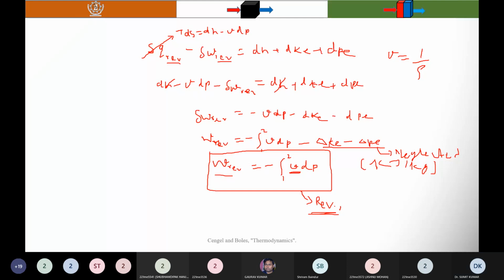Now in the case of an incompressible fluid, v is constant, so it comes outside the integral.